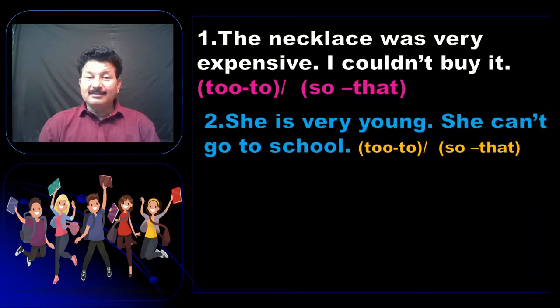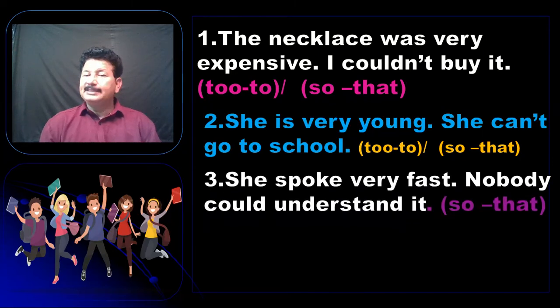She's very young, she can't go to school. Now remember here it is there. So now she's too young to go to school. In the other way you can say she's so young that she can't go to school. She spoke very fast, nobody could understand it. She spoke so fast that nobody could understand it.